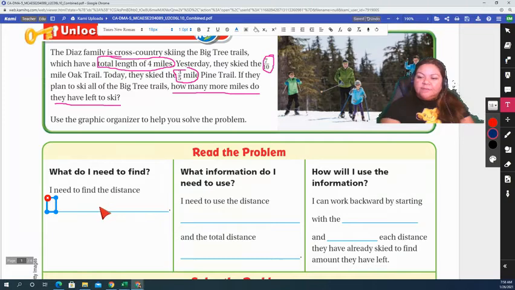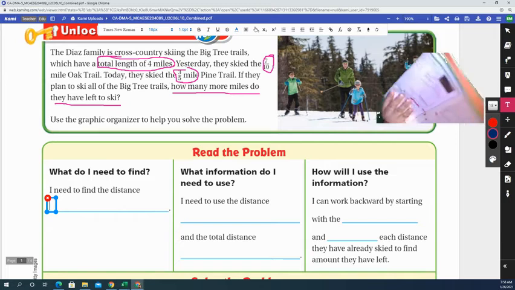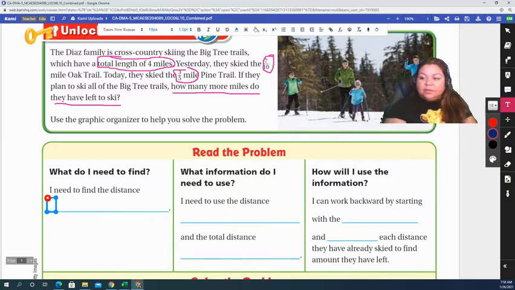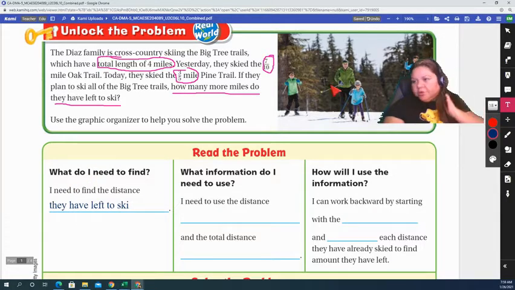Let's go back to the question: how many more miles do they have left to ski? So I need to find the distance they have left to ski. How many more miles do they need to ski if they already did 7/10 and 3/5?